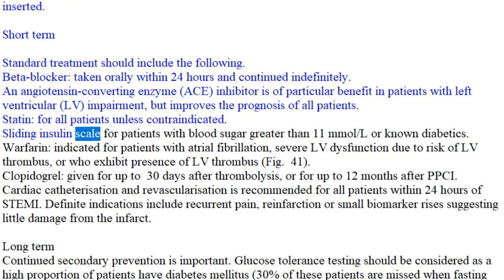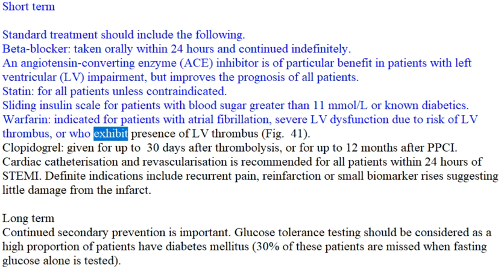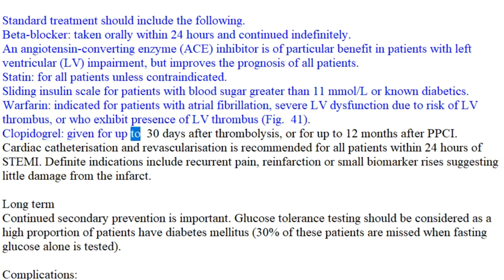Sliding insulin scale for patients with blood sugar greater than 11 mmol/L or known diabetics. Warfarin, indicated for patients with atrial fibrillation, severe LV dysfunction due to risk of LV thrombus, or who exhibit presence of LV thrombus, Fig. 41. Clopidogrel, given for up to 30 days after thrombolysis, or for up to 12 months after PPCI.